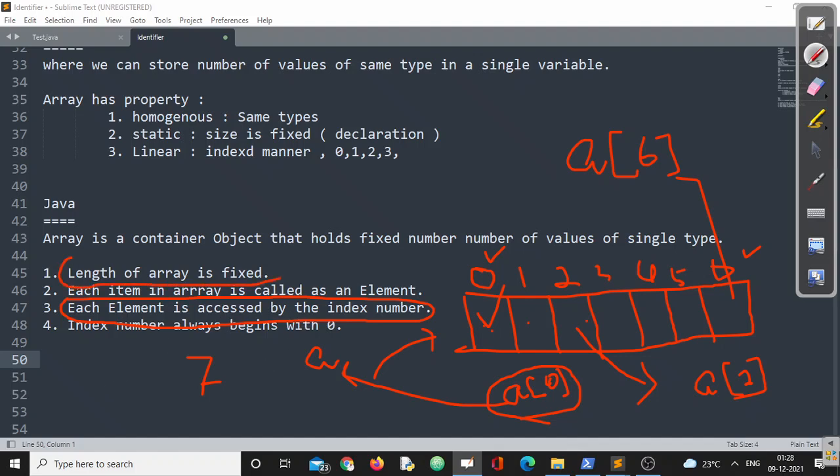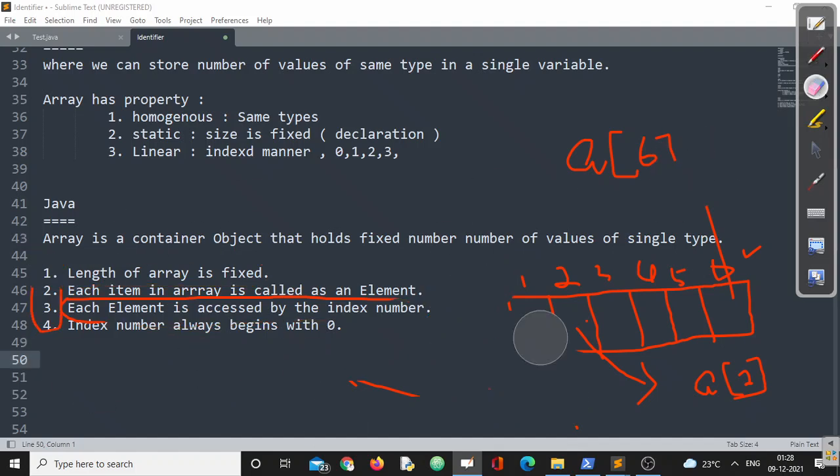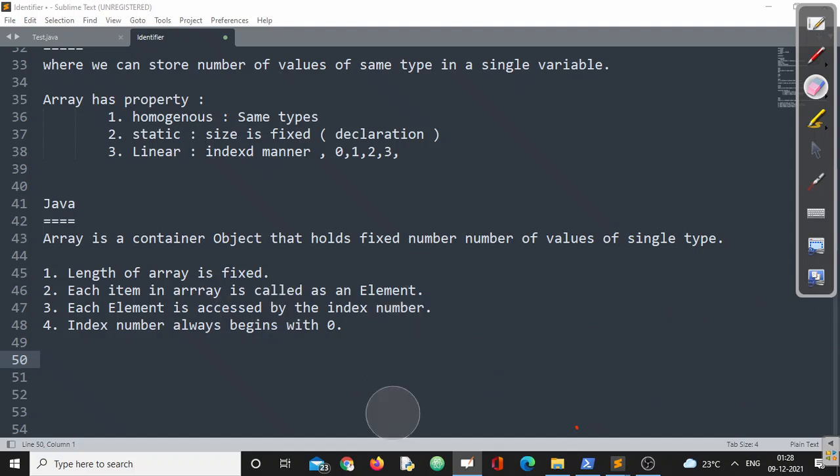Here the length of the array is fixed. Whenever I say I'm creating an array of 7 elements, this is the length, right? Similarly, suppose the values are 10, 20, 30, 40, 50, whatever value I'm going to store, all these values are called elements, right? And each element can be accessed through an index number. I think these 4 points are pretty clear as we have discussed, right? Now, only one thing I have left out, that is definitely container object. I'm not discussing container object right now. We'll discuss that one, right?